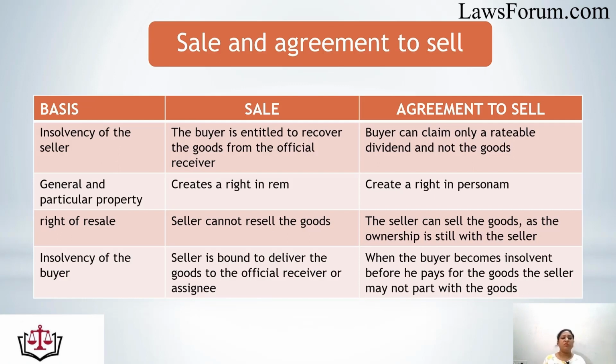Last, in case of insolvency of the buyer, if the buyer has become insolvent, then in case of sale, the seller is bound to deliver the goods to the official receiver or the assignee. But in case of agreement to sell, if the buyer becomes insolvent before he pays for the goods, the seller may not part with the goods. He would not deliver the ownership of the goods. The goods will remain in the custody. The ownership of the goods will remain with the seller only. So these are the basis of the difference and the basic difference between the sale and agreement to sell.